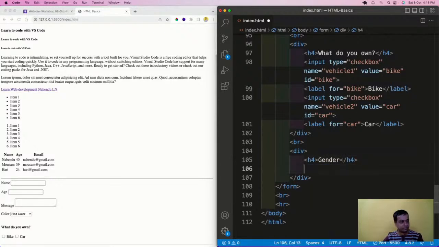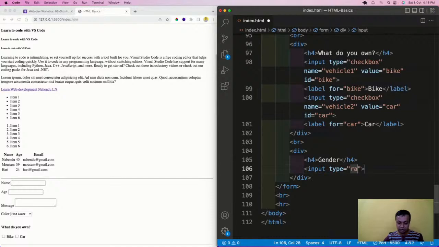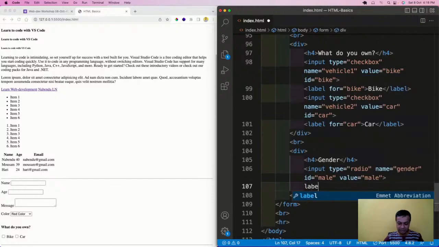Then come here and give an input type radio, name equal to gender, and let me have an id also. Id equal to male, value equal to male, and label for will be male.